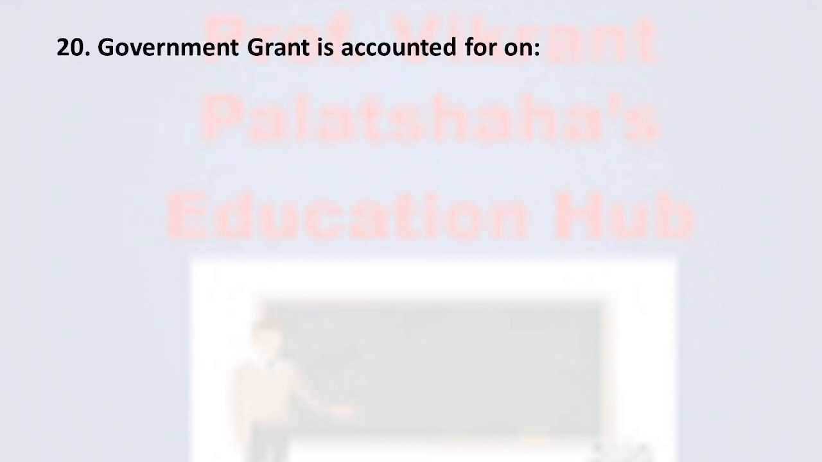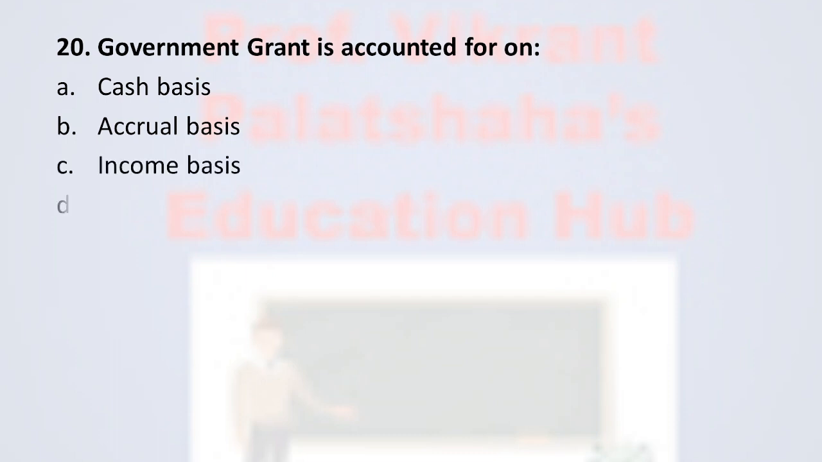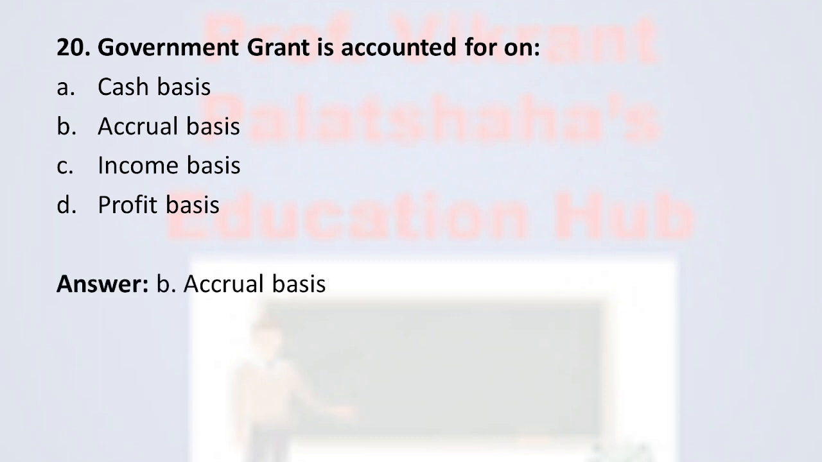And now the last question, number 20. Government grant is accounted for on option number A, cash basis. Option number B, accrual basis. Option number C, income basis. And option number D, profit basis. And the correct option is option number B, accrual basis. So government grant is accounted in the financial statement on the accrual basis. Therefore the correct option is option number B.